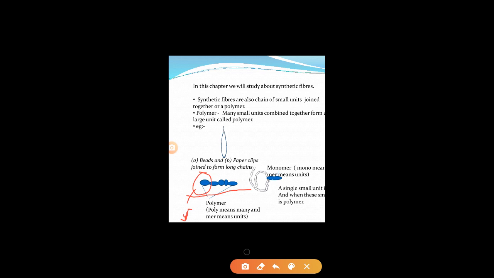So have you understood? Mono means single and mer means unit. So a single unit or a small unit is known as a monomer, and this long chain is known as a polymer. Here is one more example, the example of paper clips. We can see here a long chain of paper clips. This long chain is known as a polymer, and a single paper clip is known as a monomer. So have you understood the difference between polymer and monomer? Okay, look at the next slide.